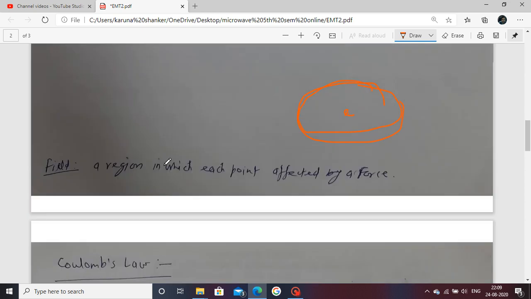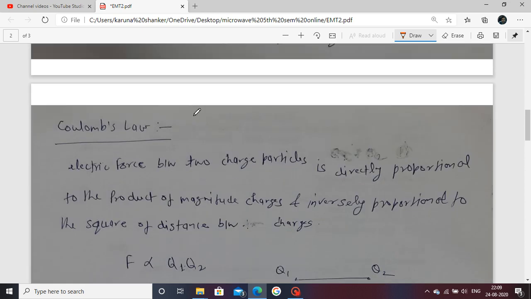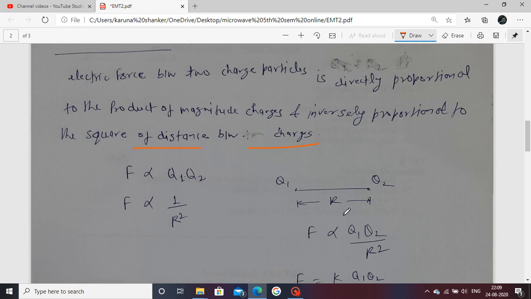Next is Coulomb's law. Coulomb's law is described in an experimental way. What is the Coulomb's law statement? The force is directly proportional to the product of the magnitudes of two point charges and inversely proportional to the square of the distance between the two point charges.